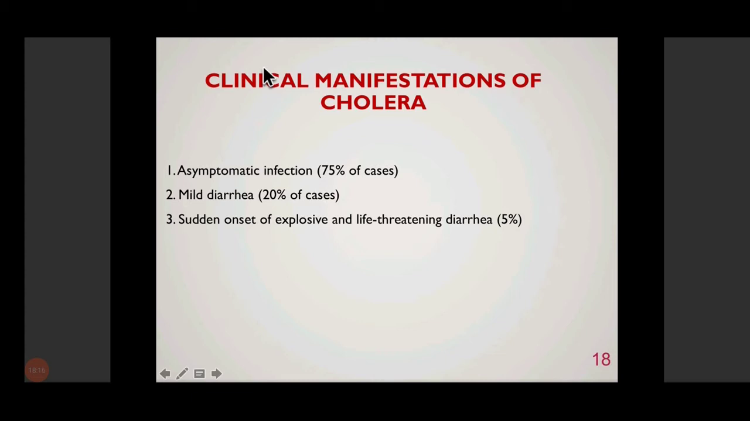Cholera is also a life-threatening disease. That means a lot of people actually lose their lives because of cholera. And as you will see, it has caused severe pandemics in the past, and the 7th pandemic is still going on. So cholera is a fatal disease. It can be fatal.